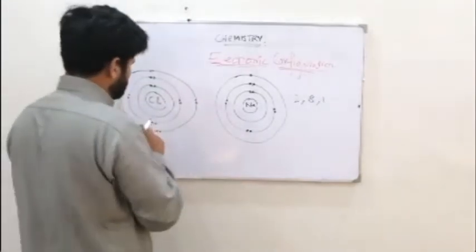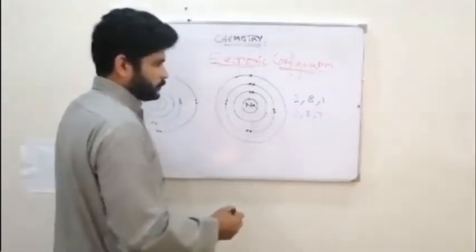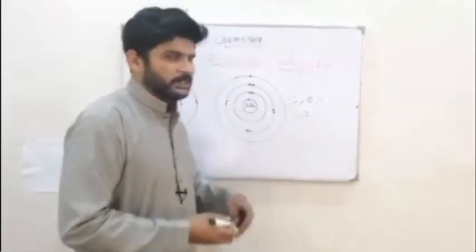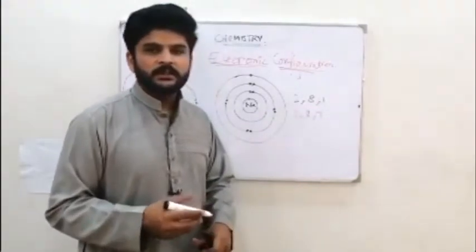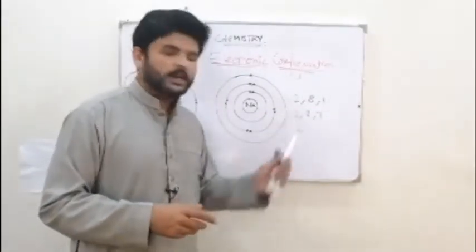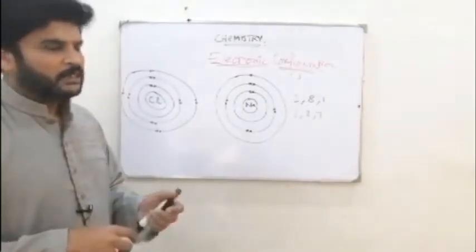In chlorine, you have 2 electrons first, then 8, then 7. So see, there is only one difference, which is with the last shell: 7 here and 1. So the first two are the same, which means there must be some fixed pattern for this.